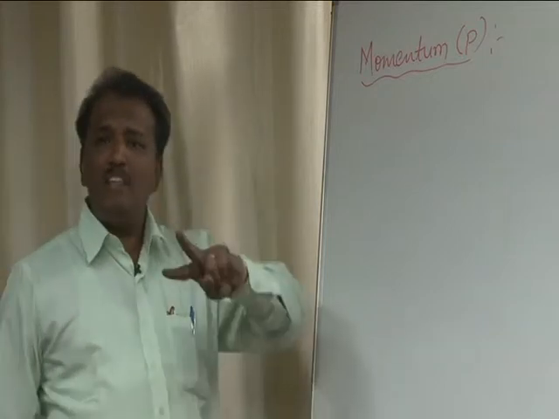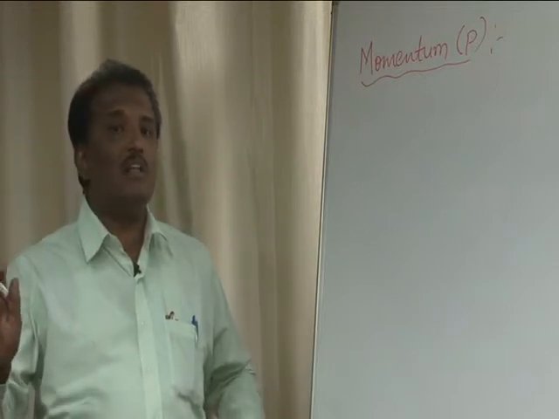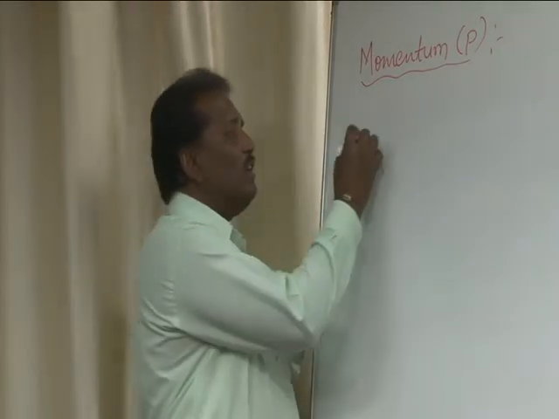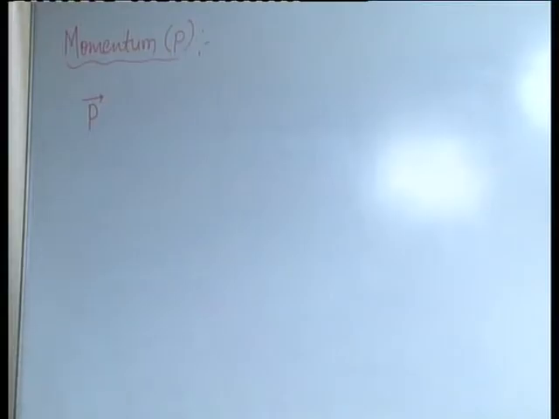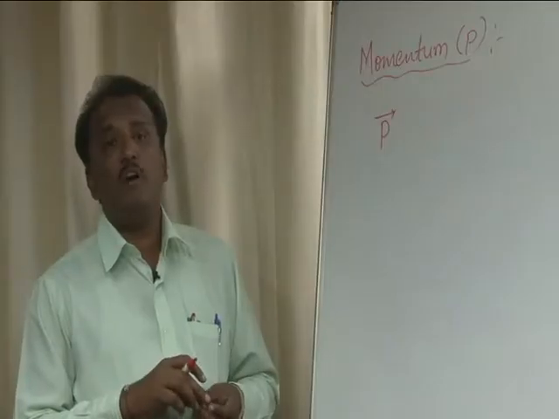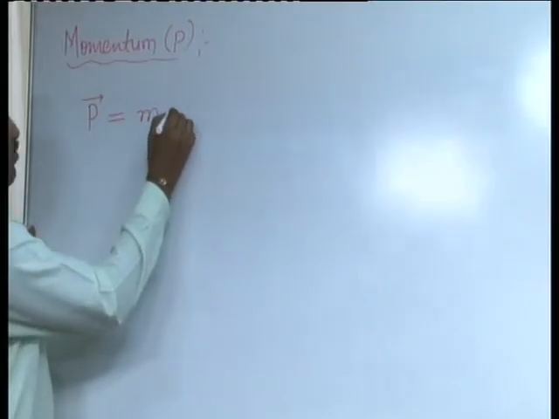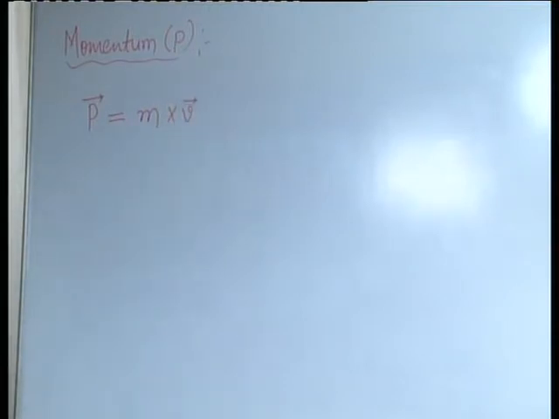From these two examples you can say the quantity of motion always depends on the mass and also its velocity. So depending upon the mass and velocity we decide the momentum of the given body. To find the momentum of a given body, it is simply the product of the mass of the body with the velocity with which it moves.